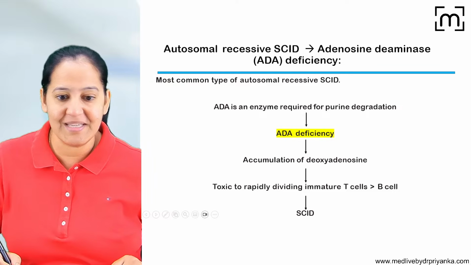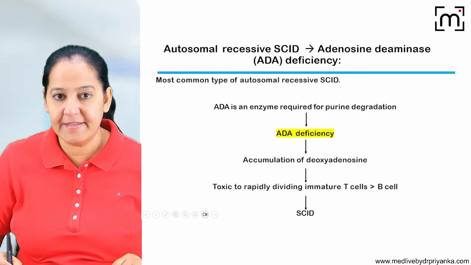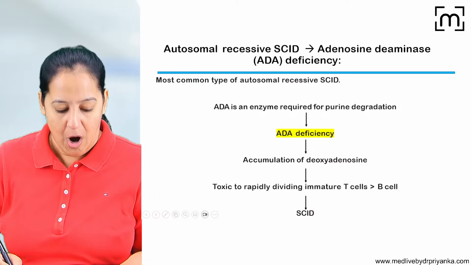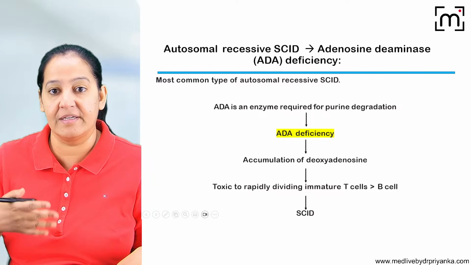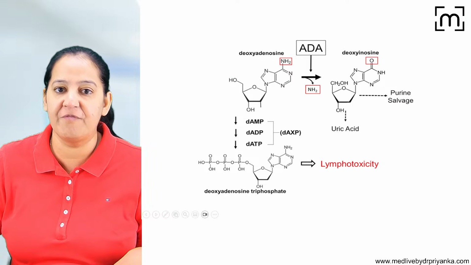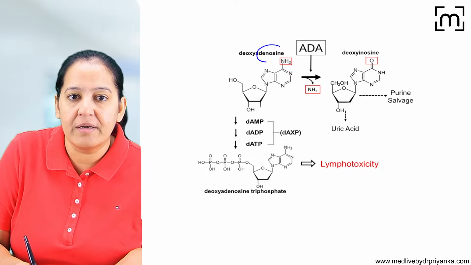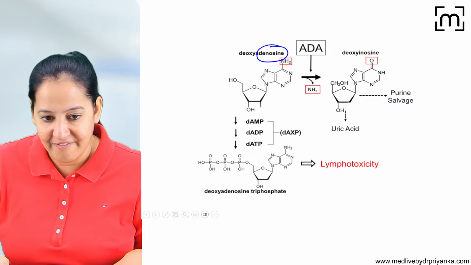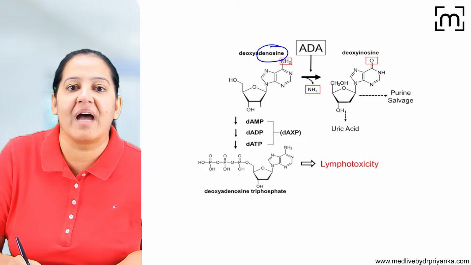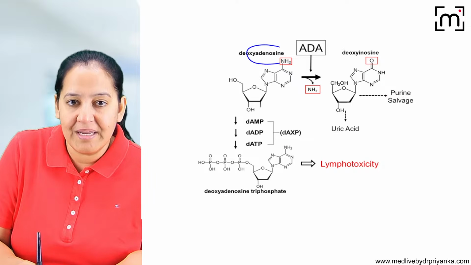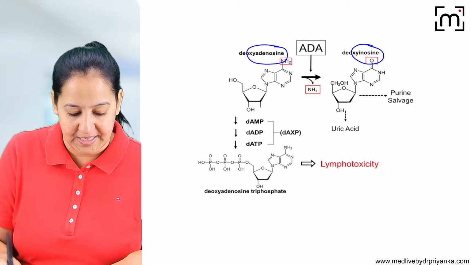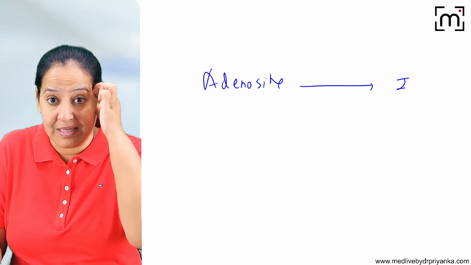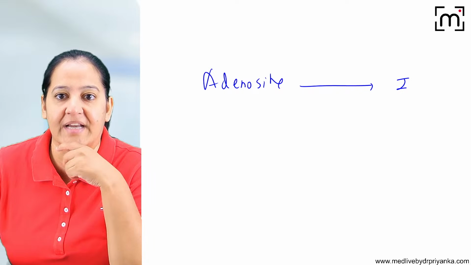So we have purines and pyrimidines in the cell, in the nucleus. So how do the purines get deactivated? What is the metabolism of purine? Adenosine is a purine. Adenosine, thymidine, guanine, cytosine. We have these nucleosides. So how does adenosine get metabolized? Normally, adenosine converts into inosine. If you have read this in biochemistry, you may know that.